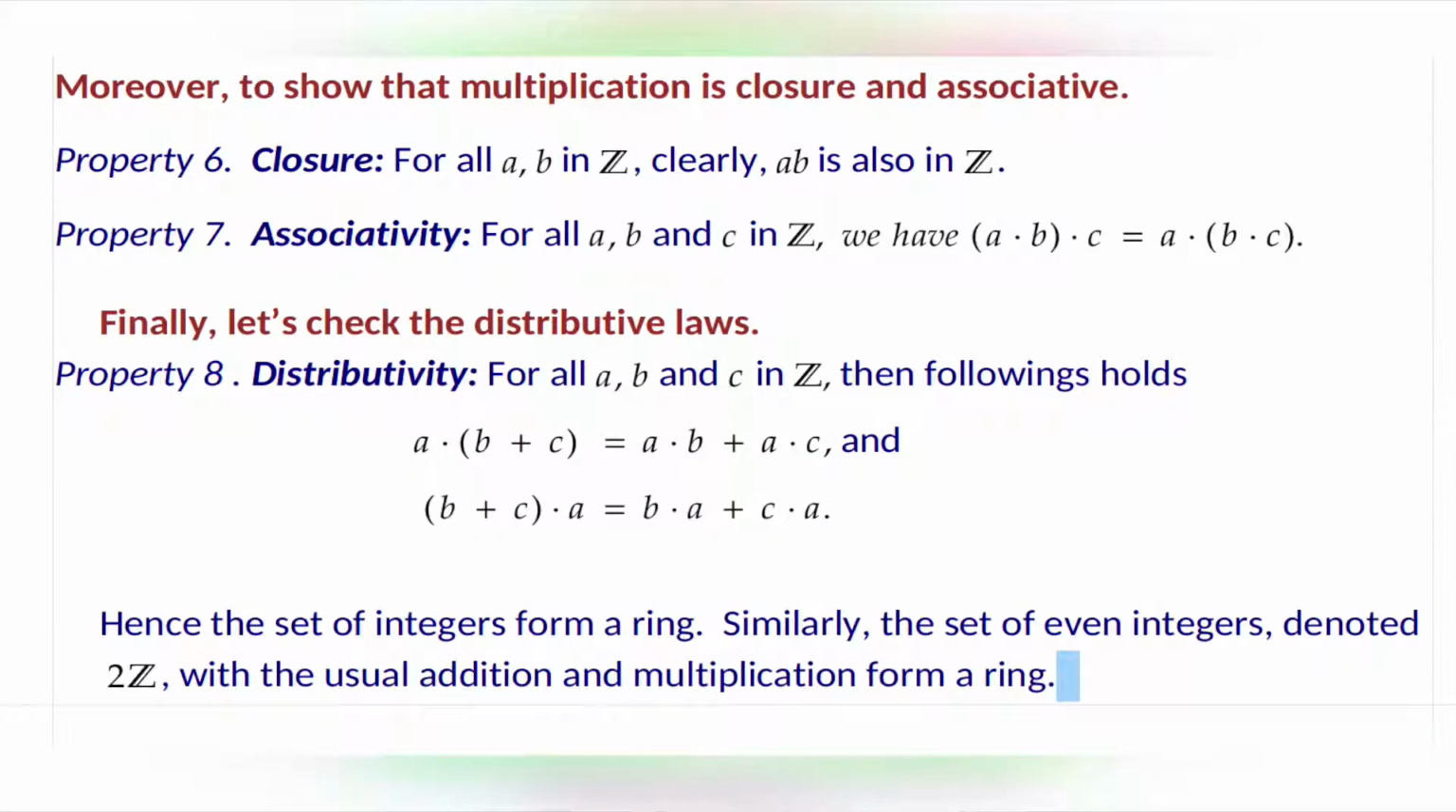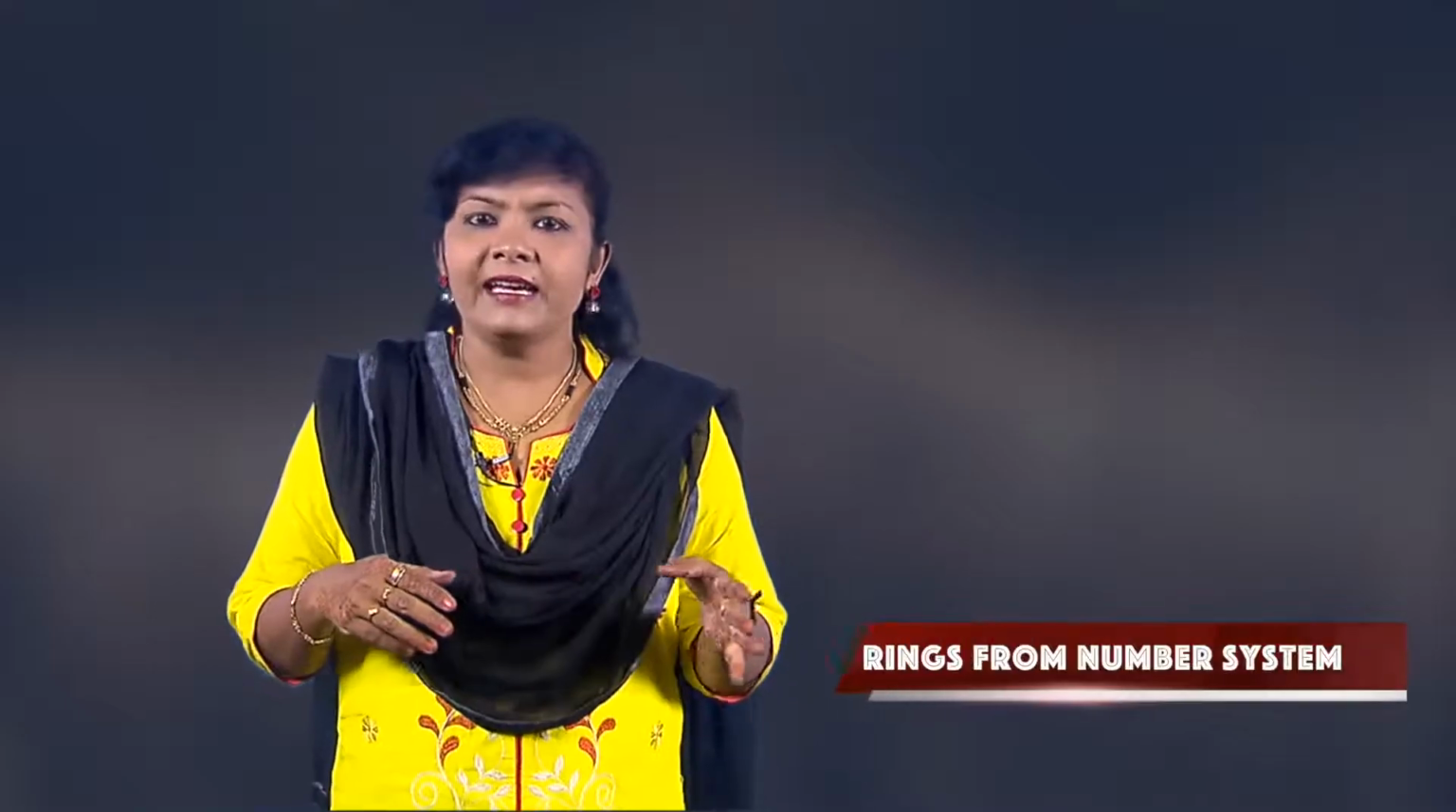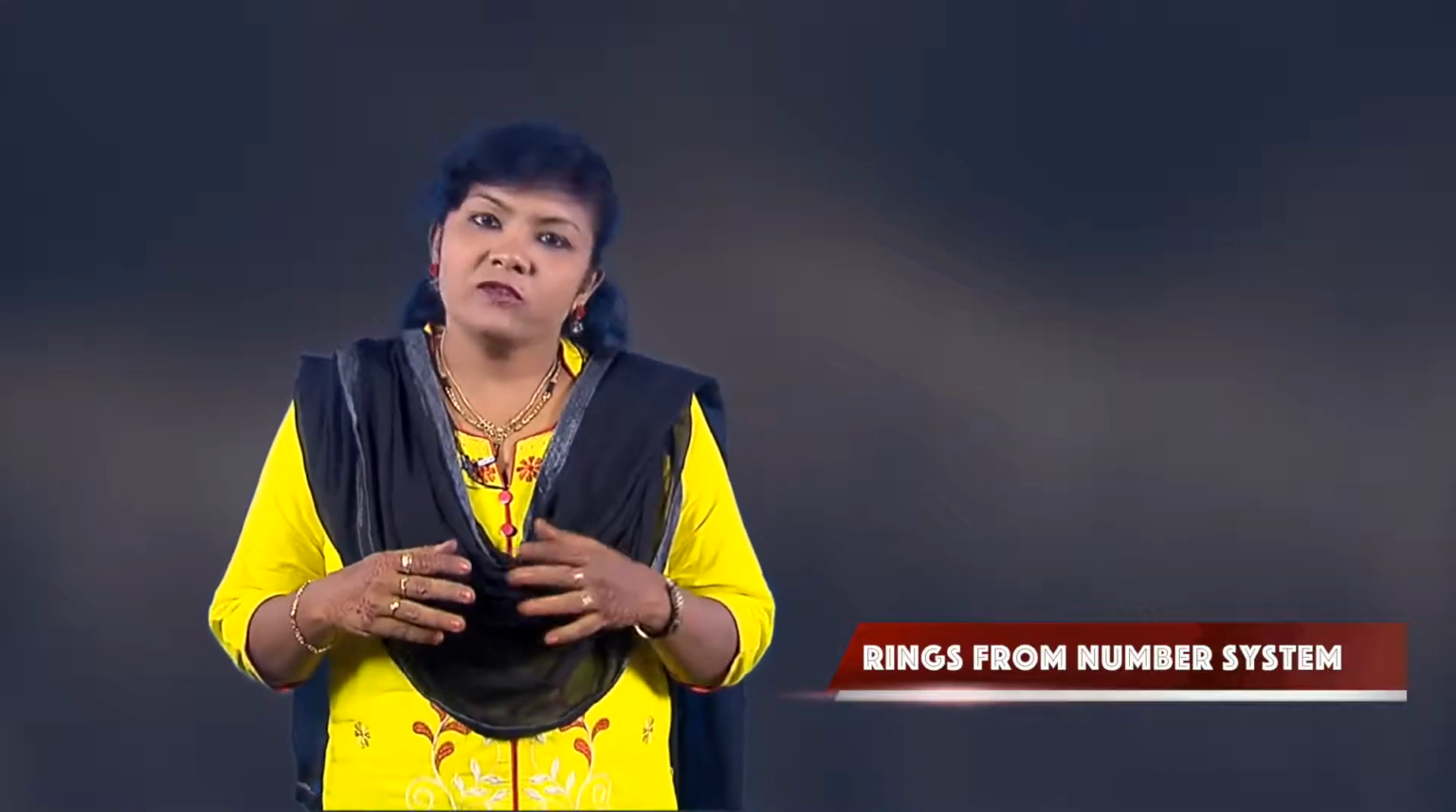Moreover, to show that multiplication is closed and associative. The sixth property is closure. For all a, b in Z, clearly ab is also in Z. The seventh property is associativity. For all a, b and c in Z, we have (a dot b) dot c equals a dot (b dot c). Finally, let us check the distributive laws.